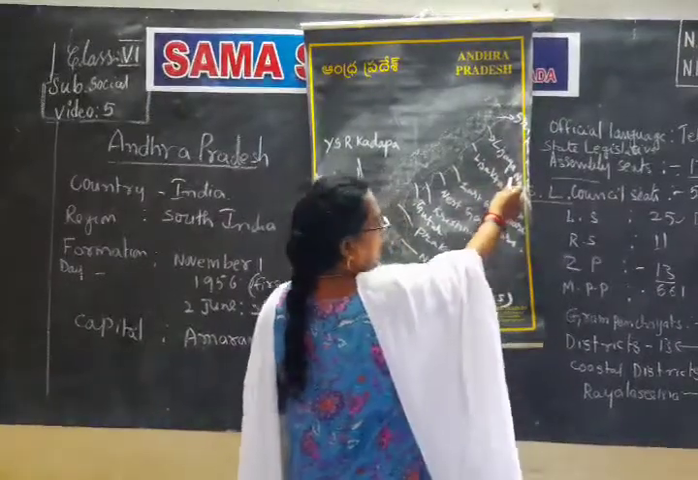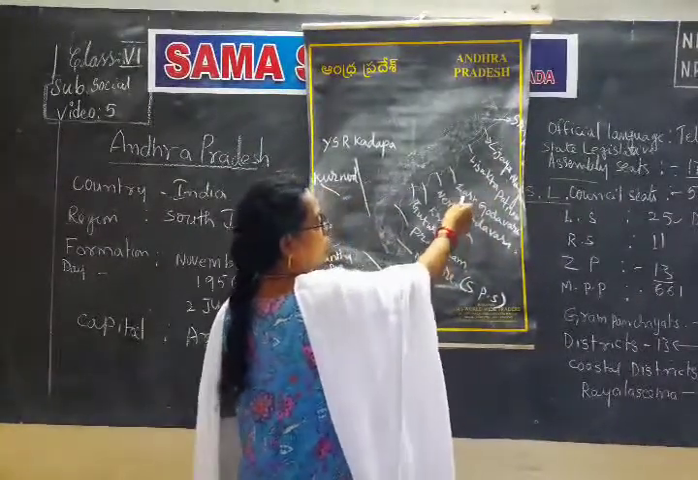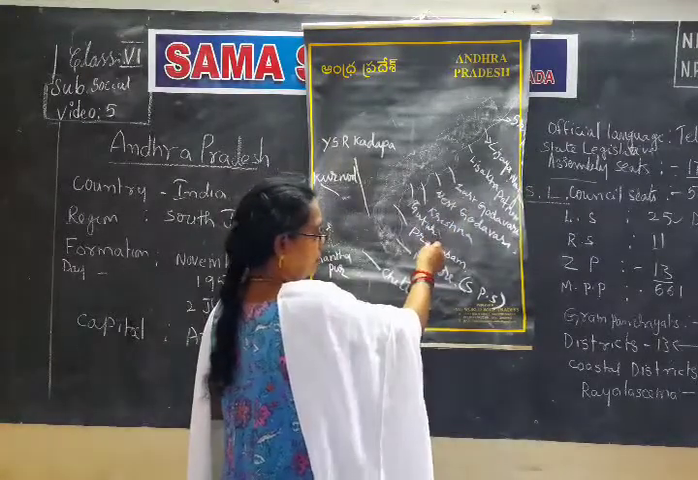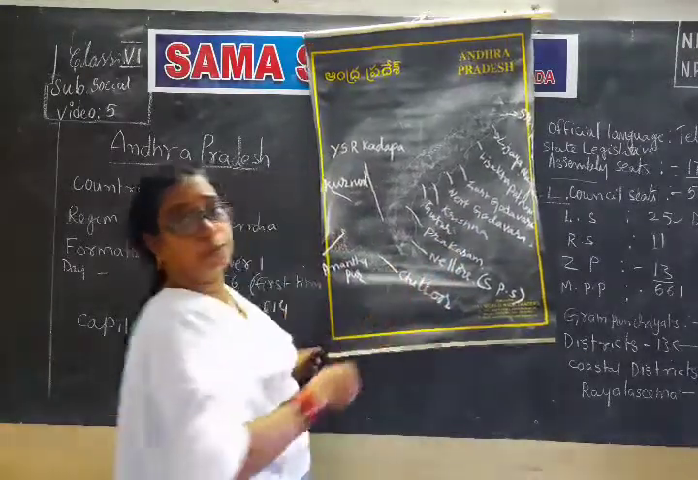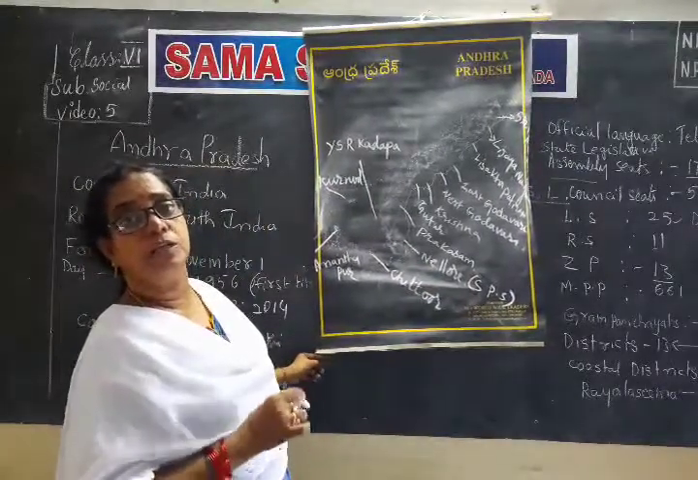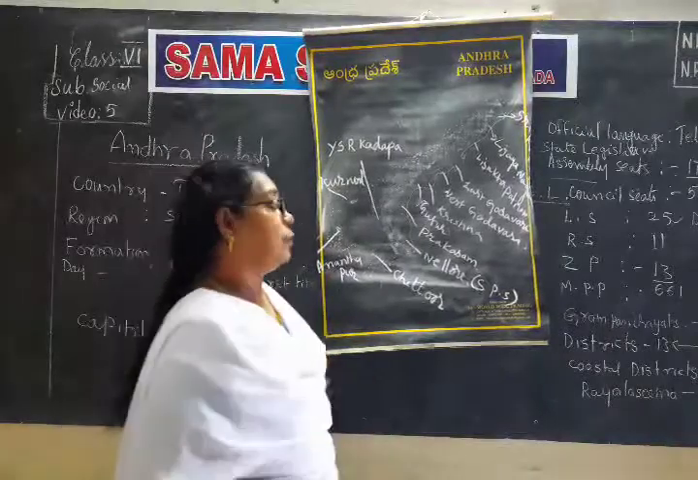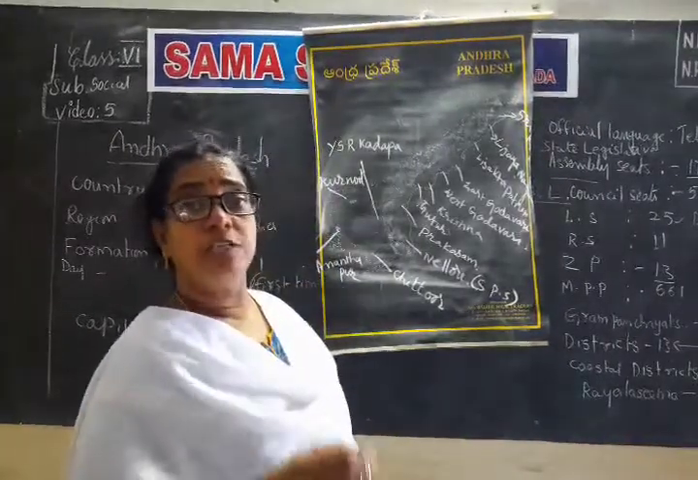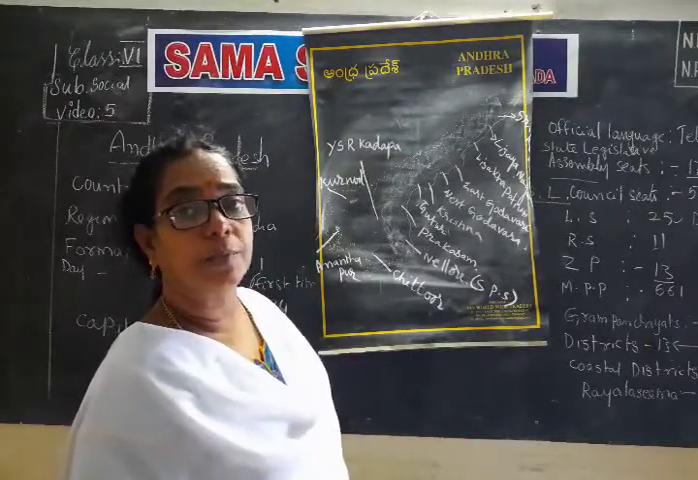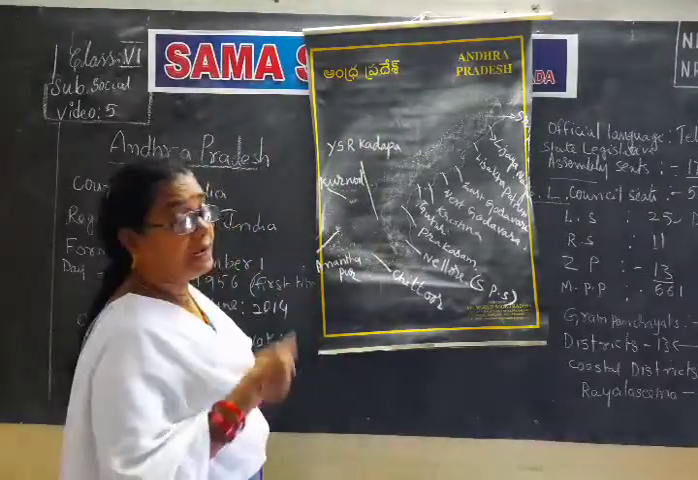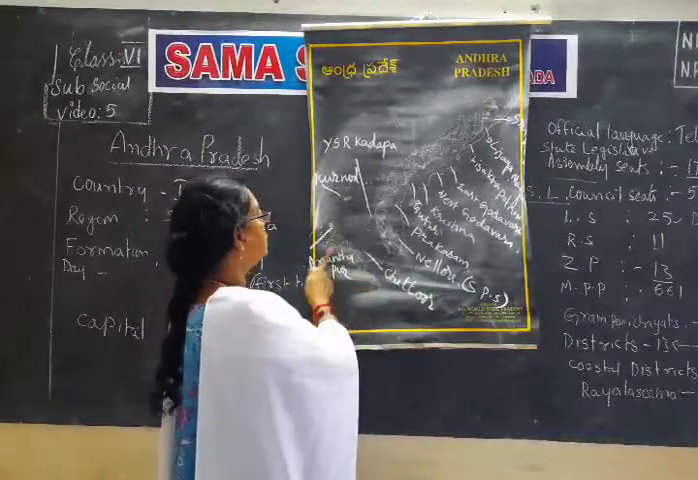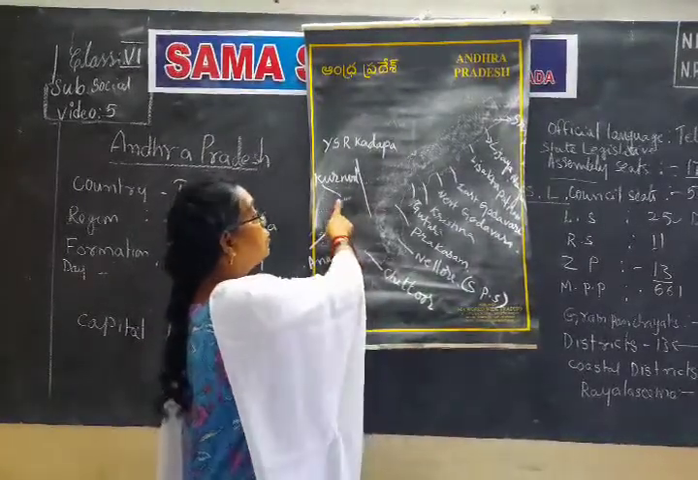Srikakulam, Vijayanagaram, Visakhapatnam, East Godavari, West Godavari, Krishna, Guntur, Prakasam, Nelluru. You should not say Nelluru, say SPS Nelluru, or Sri Potti Sri Ramulu Nellore. Why? Because of his efforts only, Andhra Pradesh was formed as a separate state for Telugu speaking people in 1953, which is not given in our textbook. Next Chittoor, Anantapur, Kurnool and Kadapa.